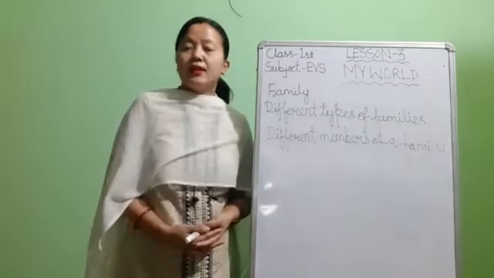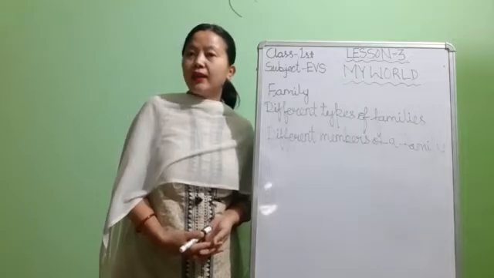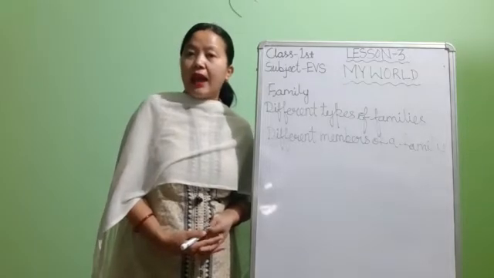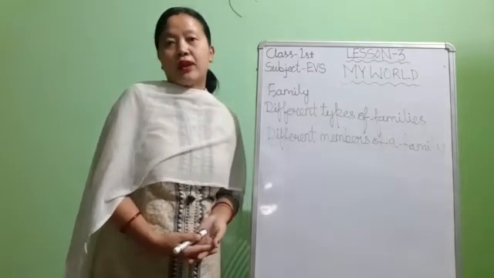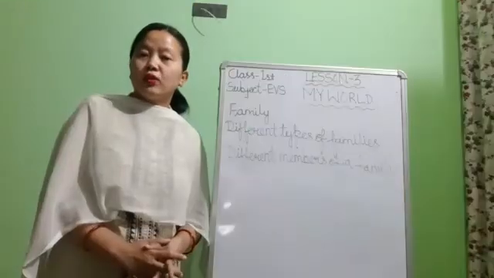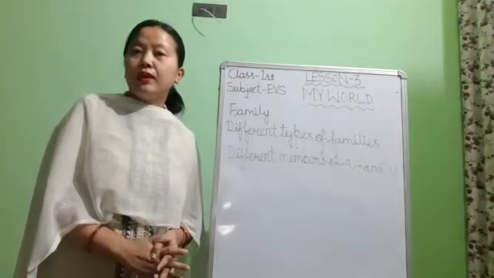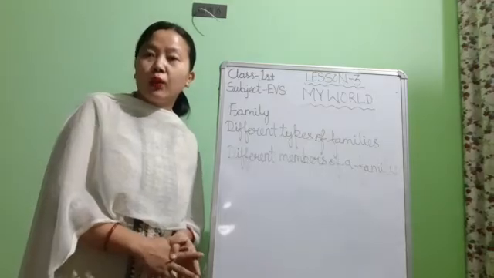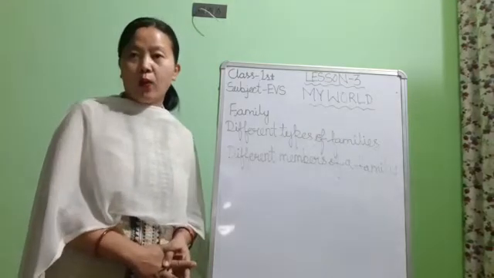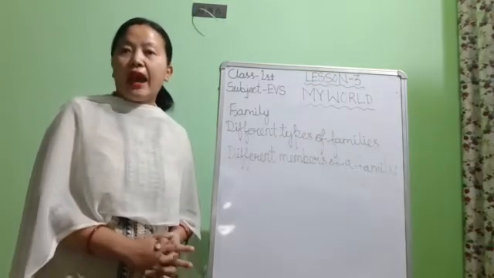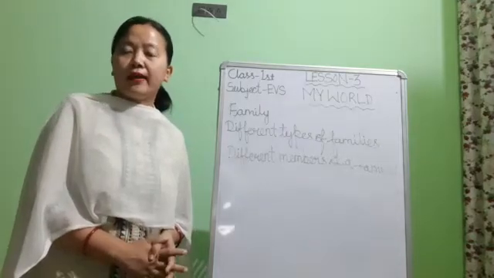Okay? See children, no one can just get into a home and live together, right? So children, the people who are living in a group or in one home are connected to each other and they have a special bonding.